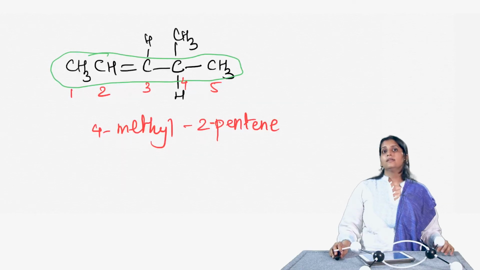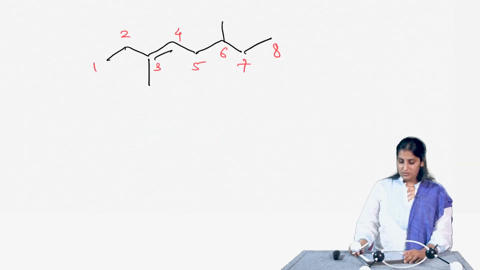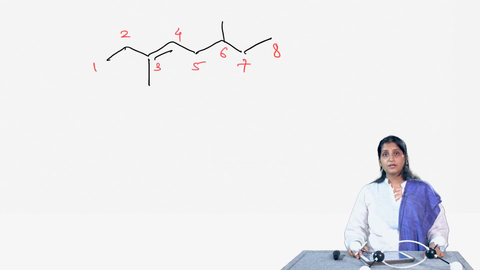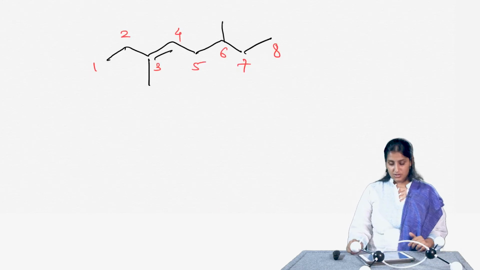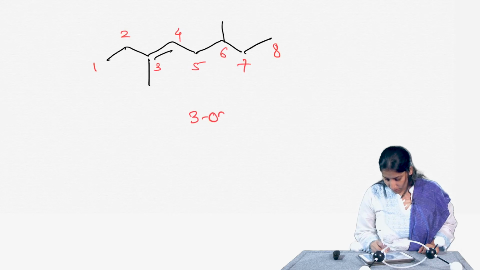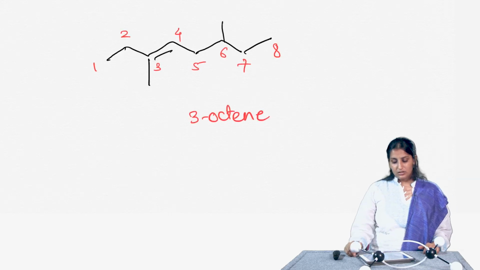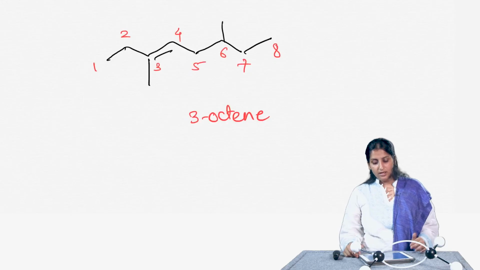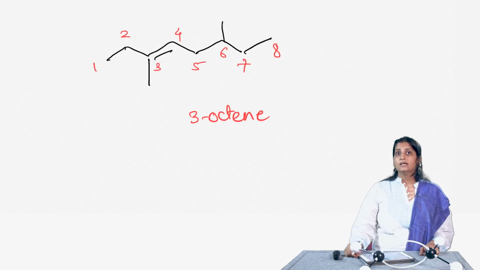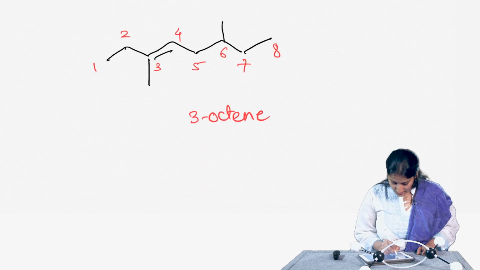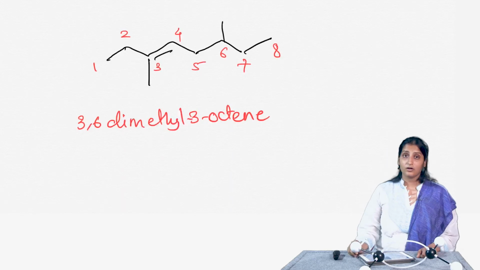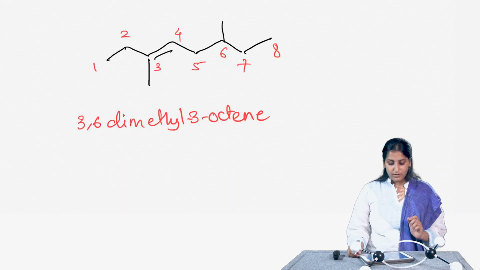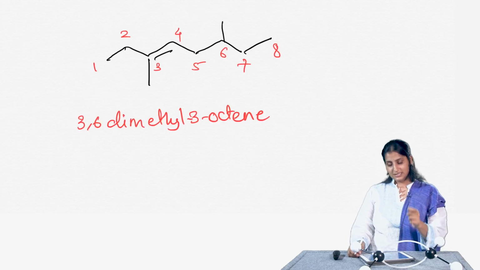Now, let us try to name this particular molecule and apply the same rules. So, I have figured out the longest chain in this particular molecule, it is that of an alkene. If I really see, the double bond starts at position 3. So, this is a 3-octene molecule, and there is a methyl group at position 3 and a methyl group at position 6, right. So, this will be 3,6-dimethyl 3-octene. Now, we are not done yet, we also have to write down whether this is E or Z.